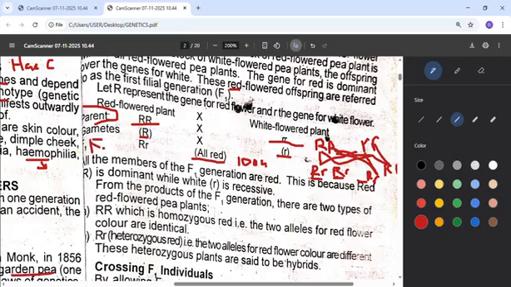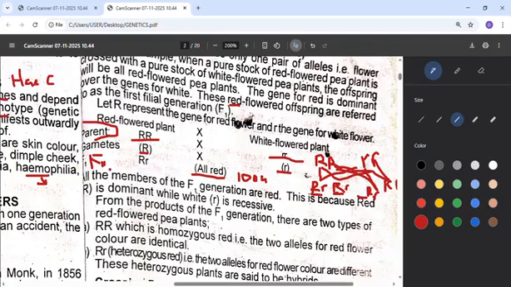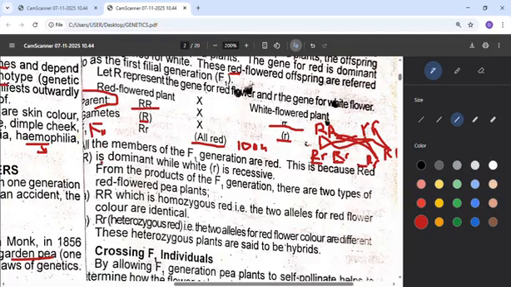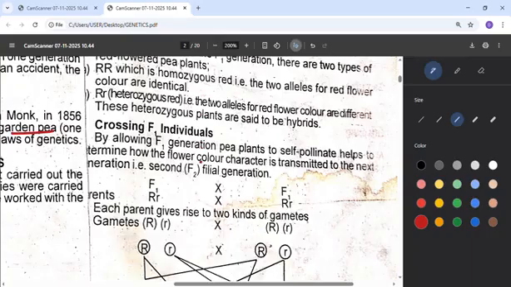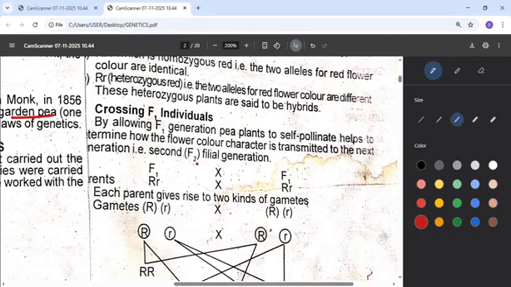That means the first generation, just like the first set of fowl, the chicks produced by the cock and the hen. So the first four children they gave birth to, we call them F1, first generation. So looking at this, it means we are after only color. It was color that was produced as a monohybrid crossing. Then we can progress to the second generation. So it's still on monohybrid. We have seen the first generation from the monohybrid. But if you move to the second generation, that's when you now take the product of the first generation, big R, small r, with another big R, small r.